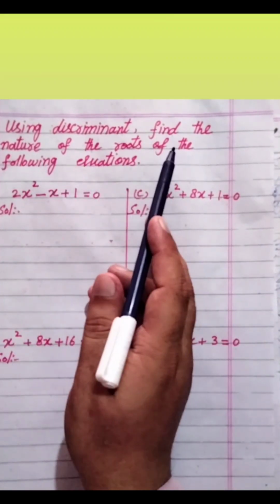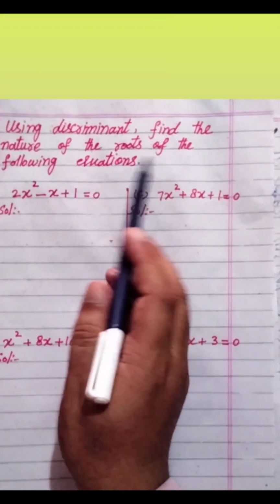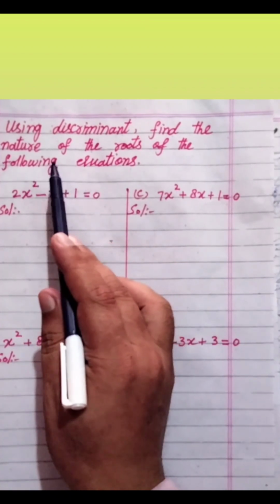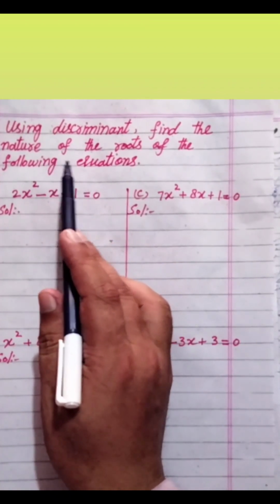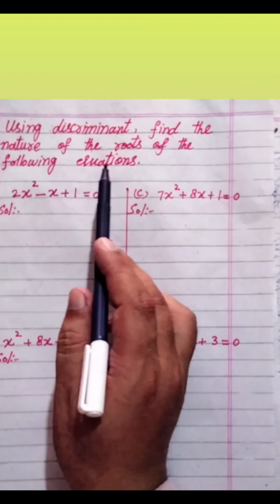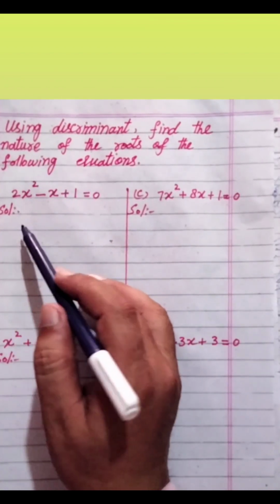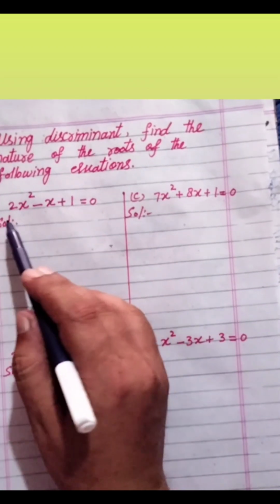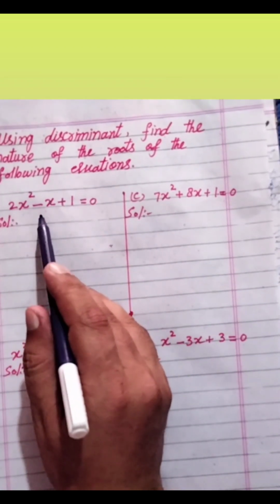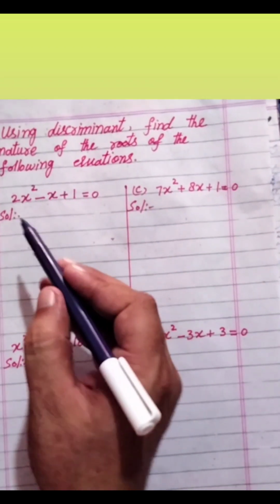Using discriminant, find the nature of the roots of the following equations. We have to find the nature of the roots of the following equations by using discriminant.